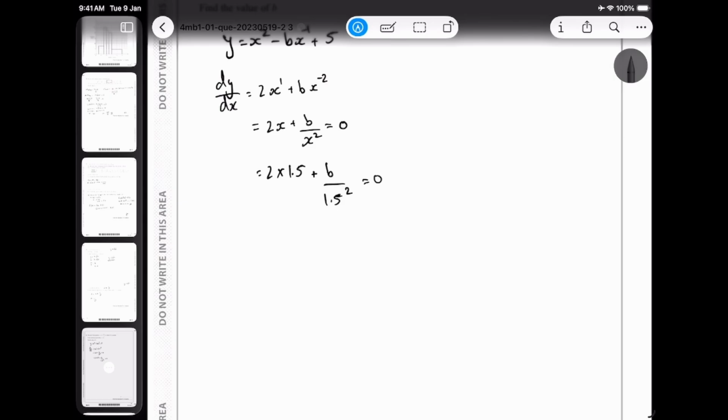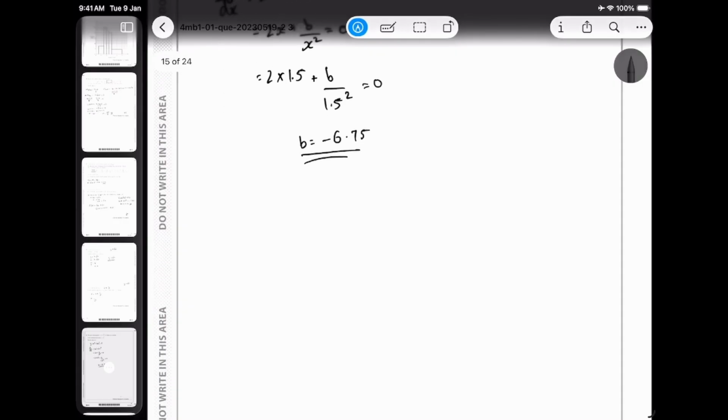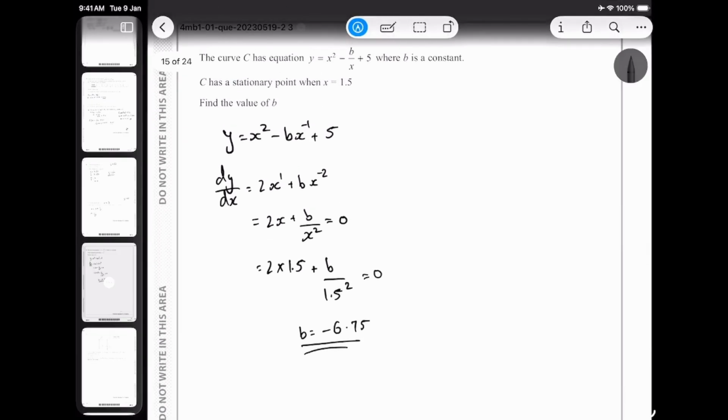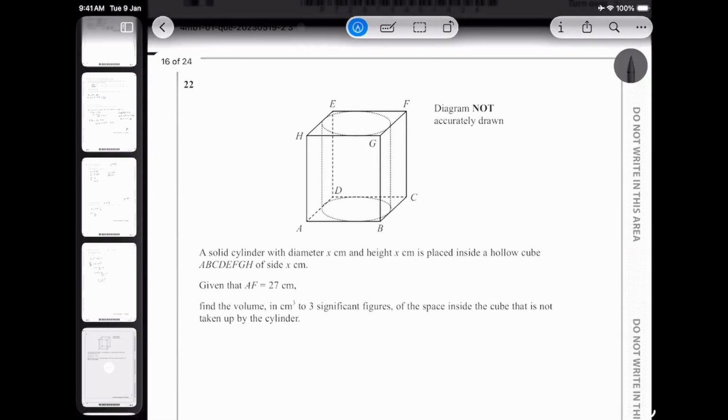I will get my answer as b is equal to negative 6.75. After you do the working, I'm assuming you know how to do the working, so b is equal to negative 6.75, and that should be your answer. All right, very simple. Again, 4 marks for that. I don't even know what they're doing, because these are very simple.